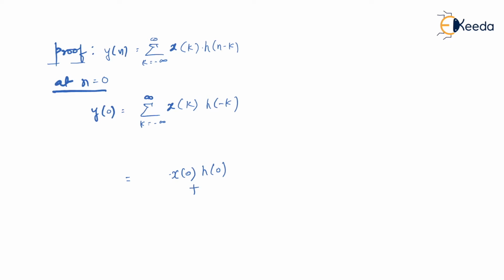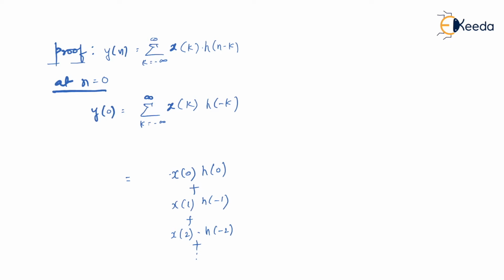Plus, now I'll go on expanding the positive values of k. Right now I have substituted k equal to 0. Now let me substitute k equal to 1. When you substitute k equal to 1, x of k will become x of 1, and h of minus k will become h of minus 1, plus, let us assume k equal to 2 now. So it is x of 2 times h of minus 2, and this will keep on increasing positively. But then k should start from minus infinity and go towards plus infinity. So as I said, I'll substitute certain values of k.